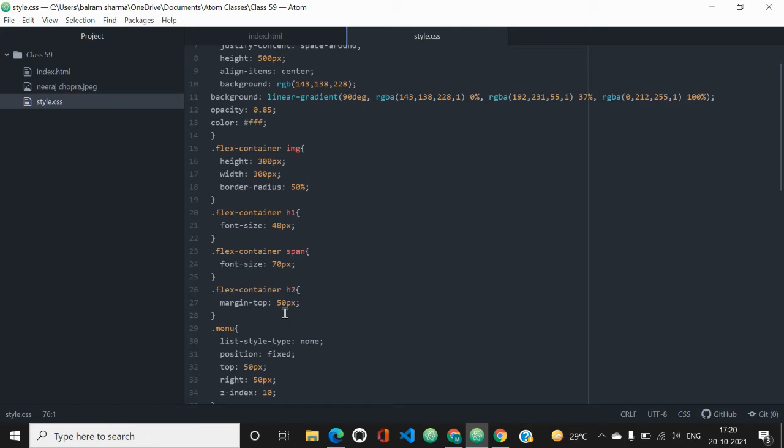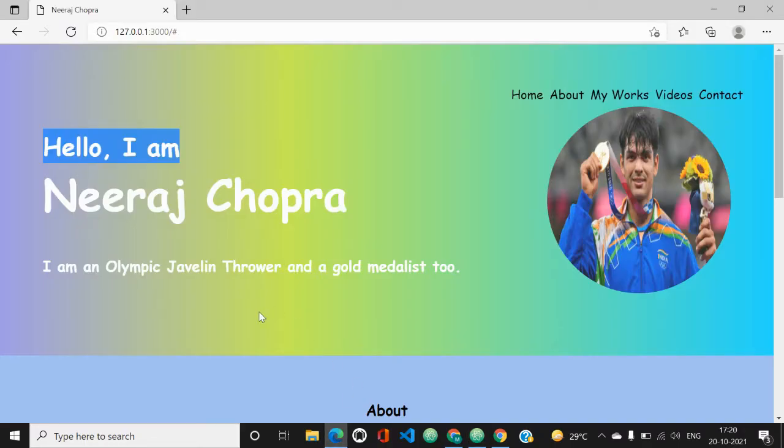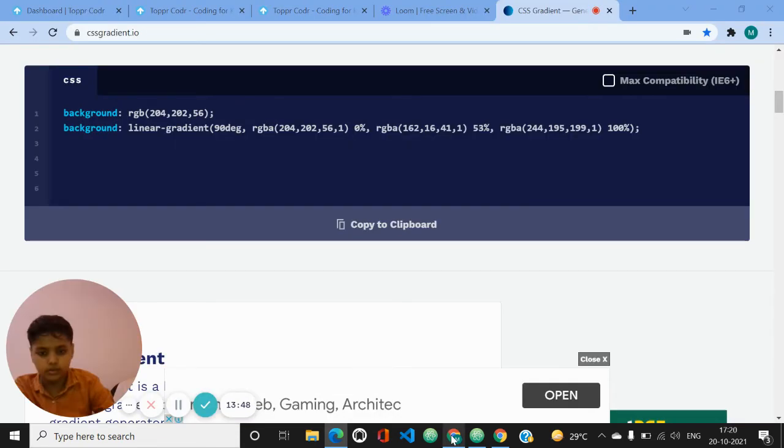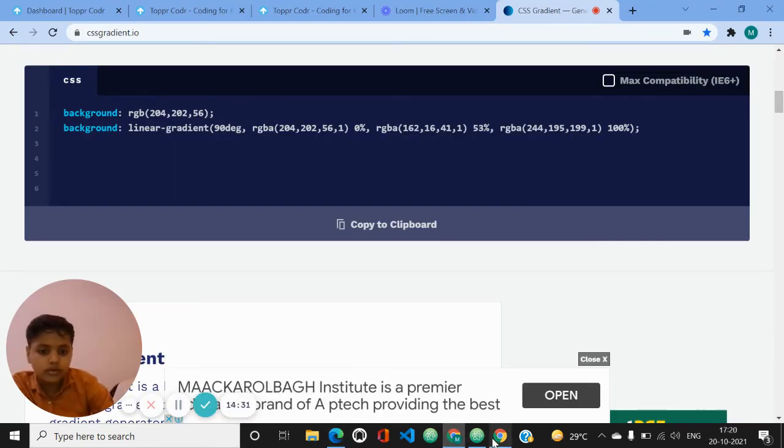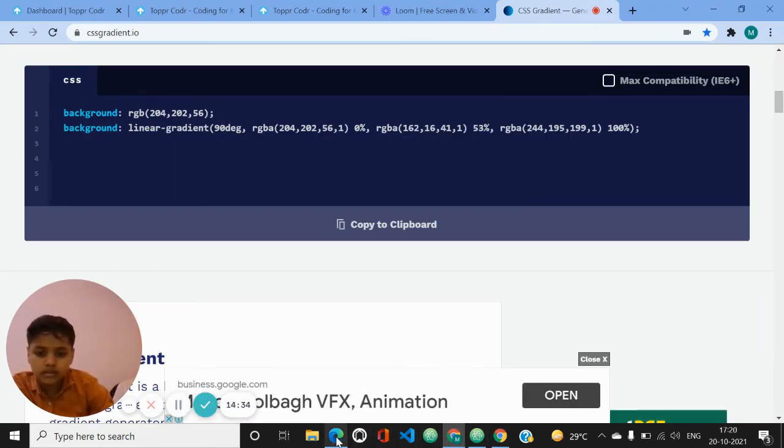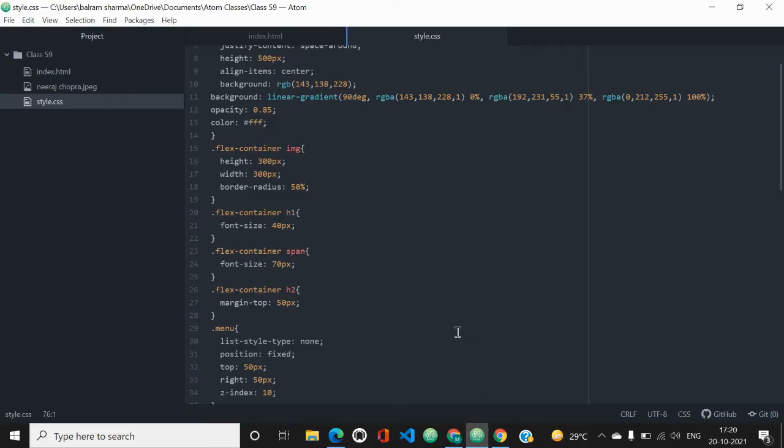Then .flex-container h2, for the designation of our person Neeraj Chopra, we have given margin-top, which is actually the top margin, as 50 pixels. As you can see there is some gap between Neeraj Chopra and the designation. This gap is because of the margin only. So now we will go to our Atom again.